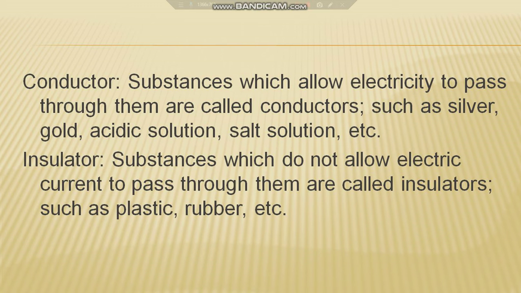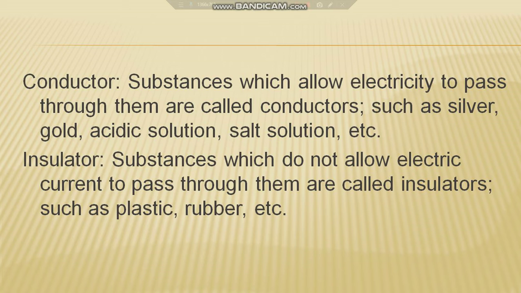So generally we have all learned in lower classes what a conductor is. The substances which allow electricity to pass through them are called conductors, such as silver, gold, acidic solution, salt solution, etc. And the opposite, the substances which do not allow the electric current to pass through them, are called insulators, such as plastic, rubber, etc. Till grade 7 we have learned that solids like metals, aluminium, copper, etc. act as conductors.